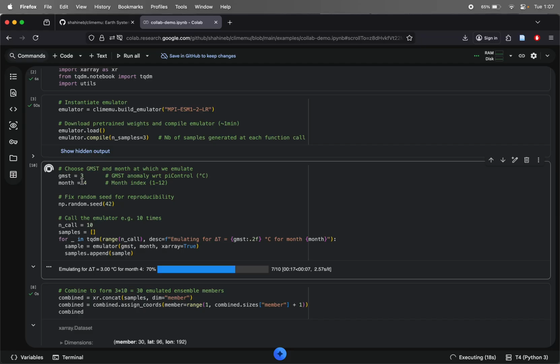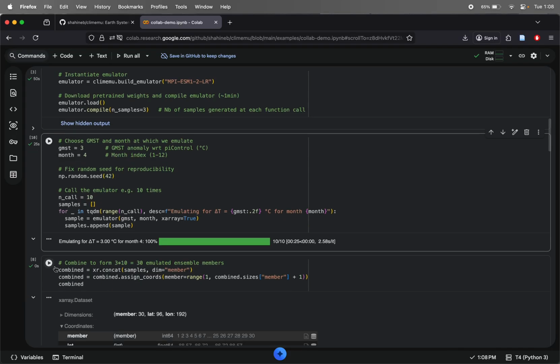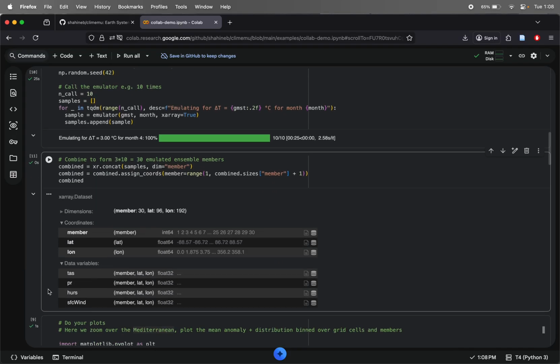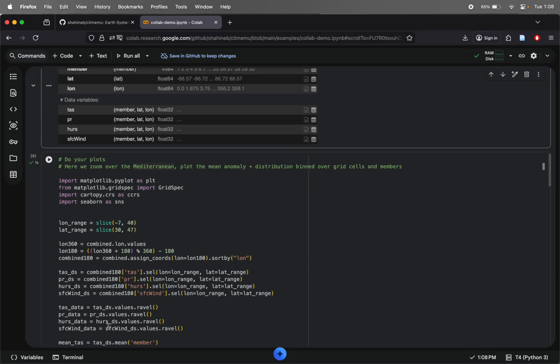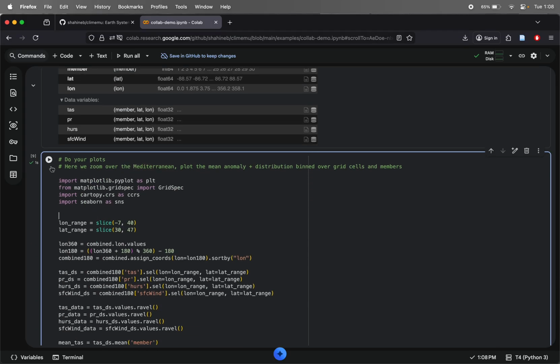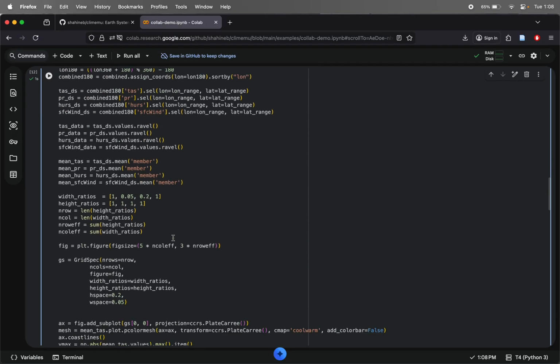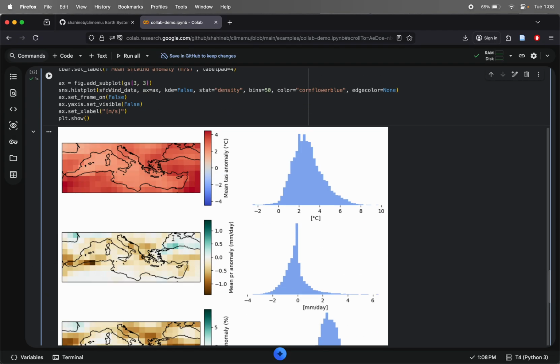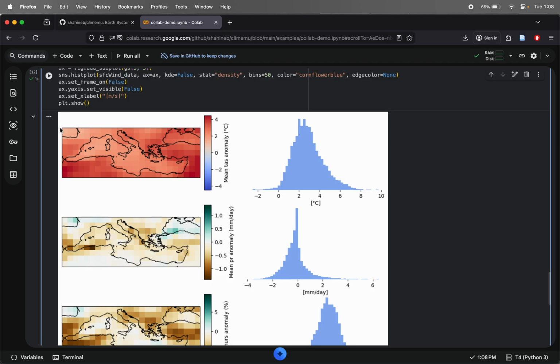Right. Once I have all of this data generated, then I can just use an existing agent. So here I'm compiling it into a full dataset, and I can just ask Claude or ChatGPT to plot whatever I'm interested in out of this dataset. Here, say I'm interested in looking over the Mediterranean region. What will the climate look like? And so this is what I've generated, and here we go.